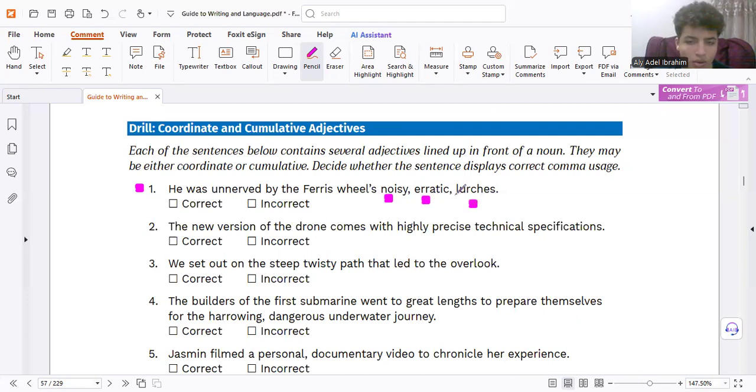Adjective, noun. Between the adjective and noun, no commas. So try again. The new version of the drone comes with higher processing. Correct.